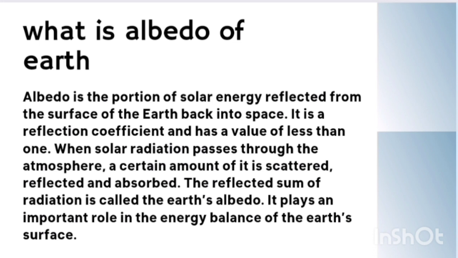We have already discussed in the form of diagrammatic form, but let us see in the form of definition. Albedo is the proportion of the solar energy reflected from the surface of the earth back into space. It is the reflection coefficient and has a value less than 1. When the solar radiation passes through the atmosphere, a certain amount of it is scattered, reflected, and absorbed. The reflected sum of the radiation is called Earth albedo. It plays an important role in the energy balance of the Earth's surface. So this was the albedo of the Earth.